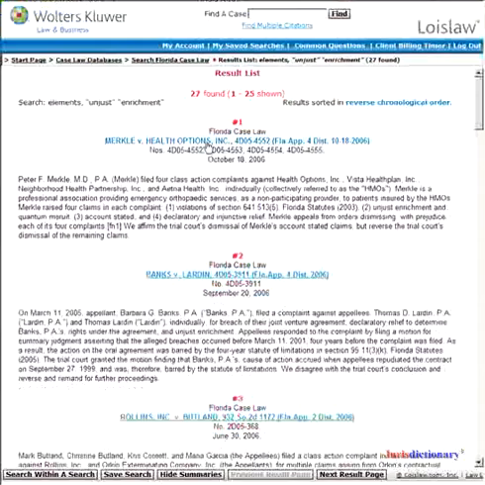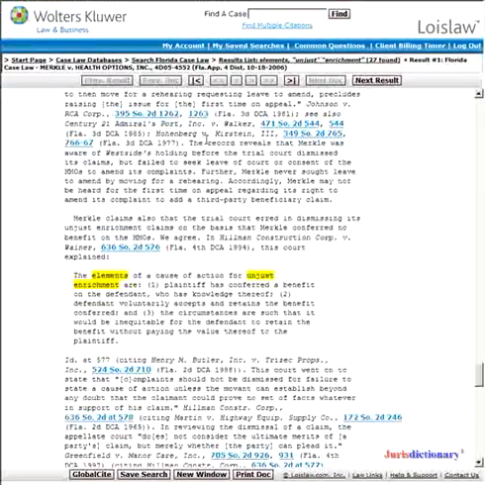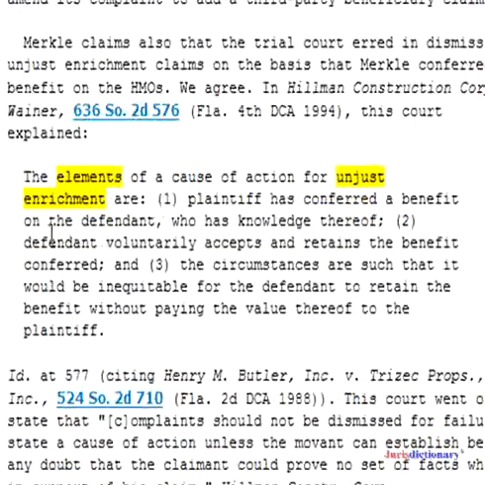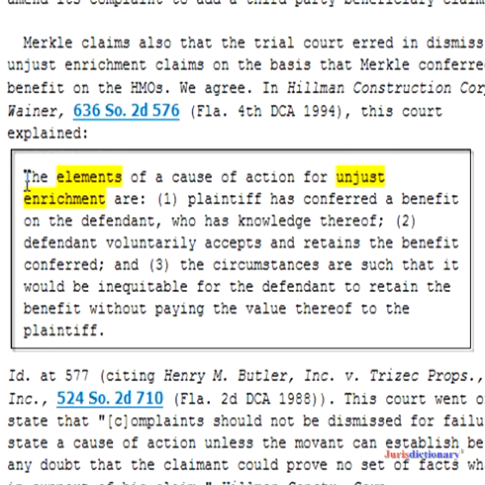So we'll click on this one here, and it takes us to that part and highlights that part of the case where those words appear. Elements within 8 words of unjust enrichment. And here it's spelled out for us very clearly.